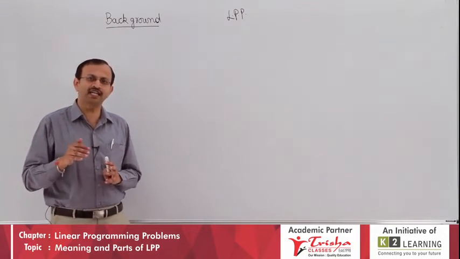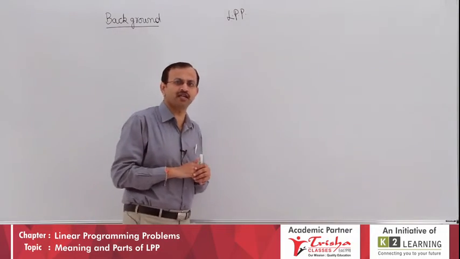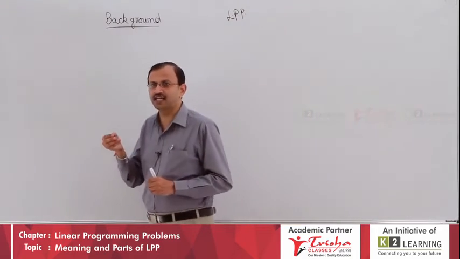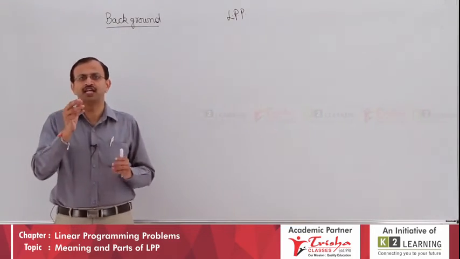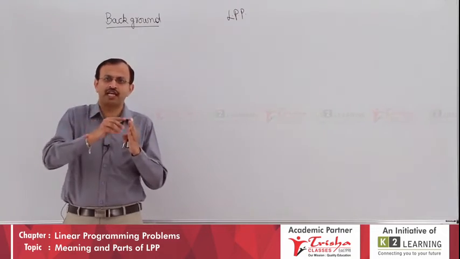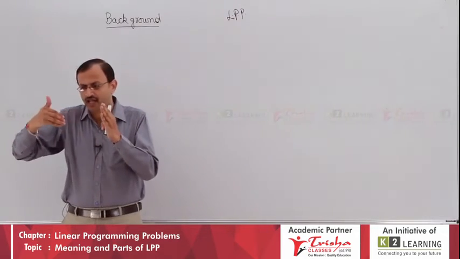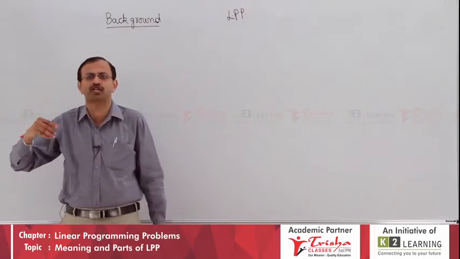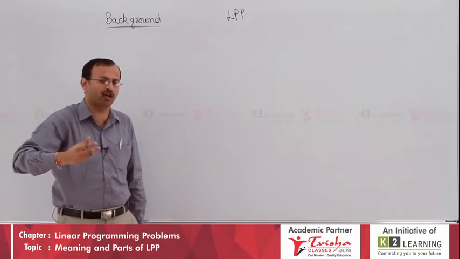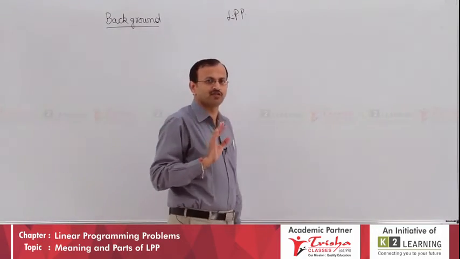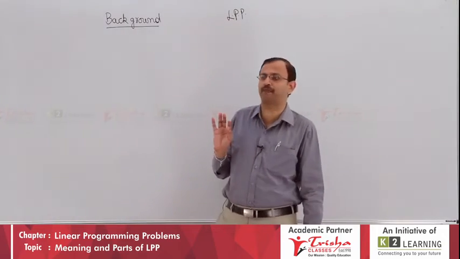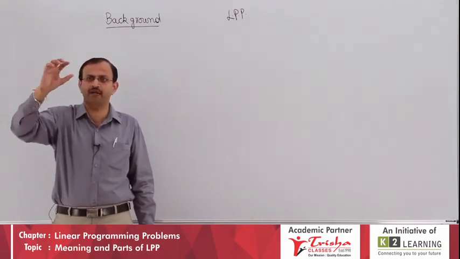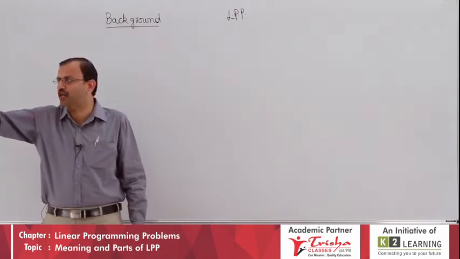Then in 1947, G.B. Dantzig formulated certain iteration procedures instead of graphical solution: taking a basic solution, can we arrive at an optimum solution by solving again and again? His formulation we call the simplex method of LPP: solving through various iterations, taking a basic solution, changing it, and reaching an optimum solution.